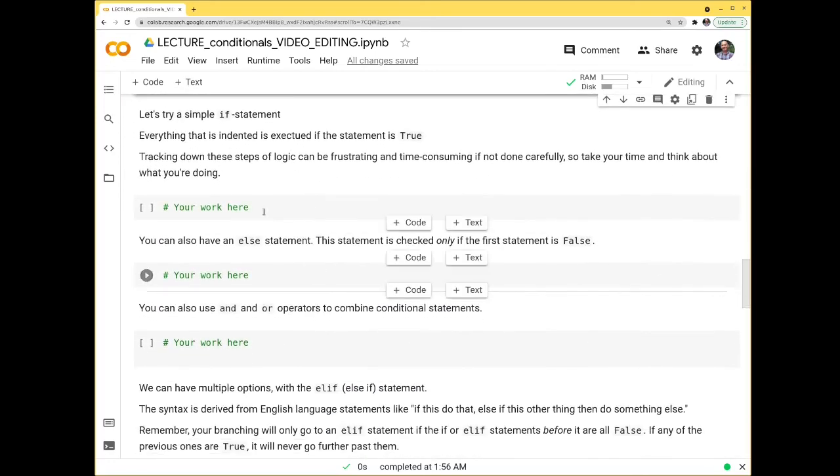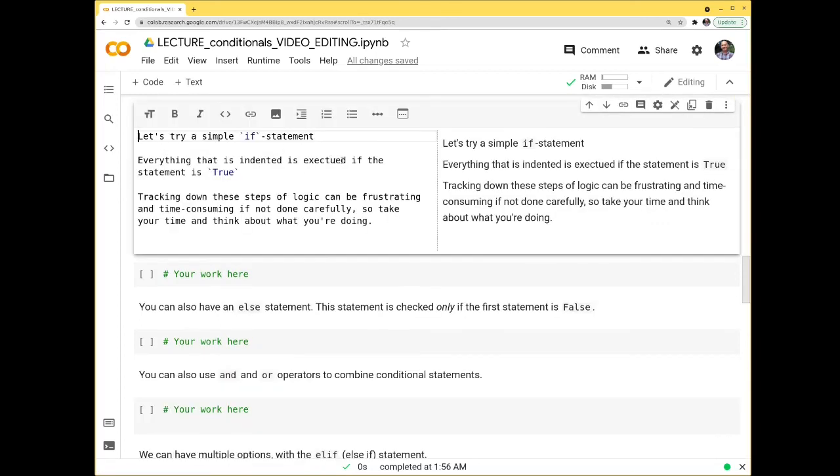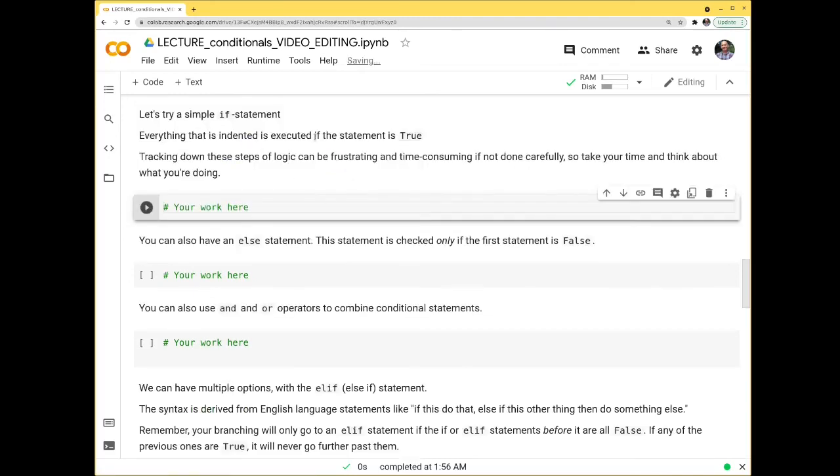So let's try some simple if statements. I'm going to remind you that everything that is indented is executed if the statement is true. Now let me just say I sympathize with you when you start getting into more complicated stuff. Tracking down all these different steps in the logic can be time consuming. So you want to think about this very clearly. Think about what the program is doing as it goes into each of these if statements.